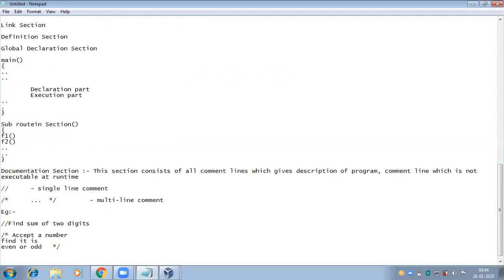Two forward slashes are for a single line comment. Forward slash star and star forward slash are the multi-line comments. We can write the comment lines anywhere in the program where we require describing something about the logic and about the statement. There itself we can use the comment line symbols to write the description of the program.